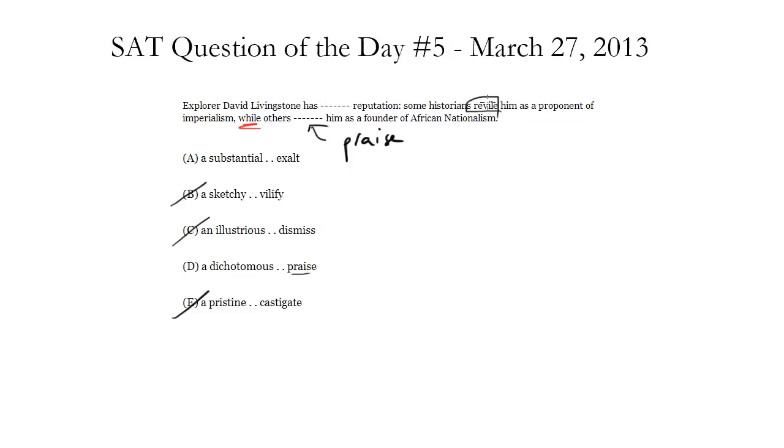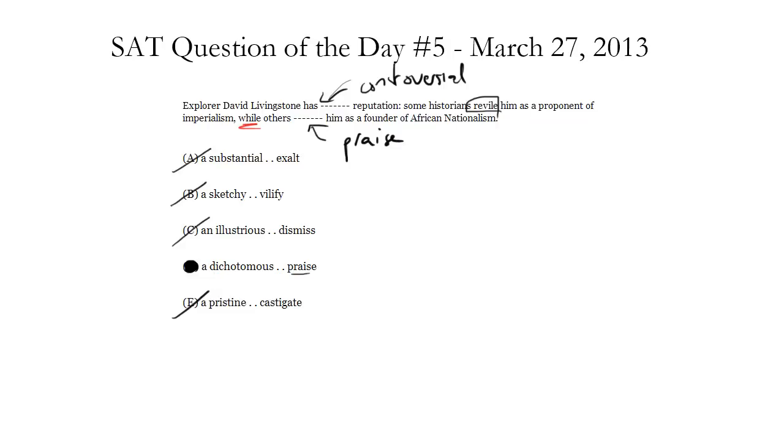So, what kind of reputation does he have? Well, some historians revile him, others praise him, so we can say something like, I don't know, controversial maybe, right? There's a lot of disagreement about this guy. So, a substantial reputation. I mean, he certainly probably has a substantial reputation, but that's not what's being mentioned in this sentence. So we can get rid of A. And dichotomous works perfectly. Dichotomous means having two sides. So in this case, that works perfectly, right? Some people like him, some people hate him. That's a dichotomy. That's dichotomous. So D fits really well.